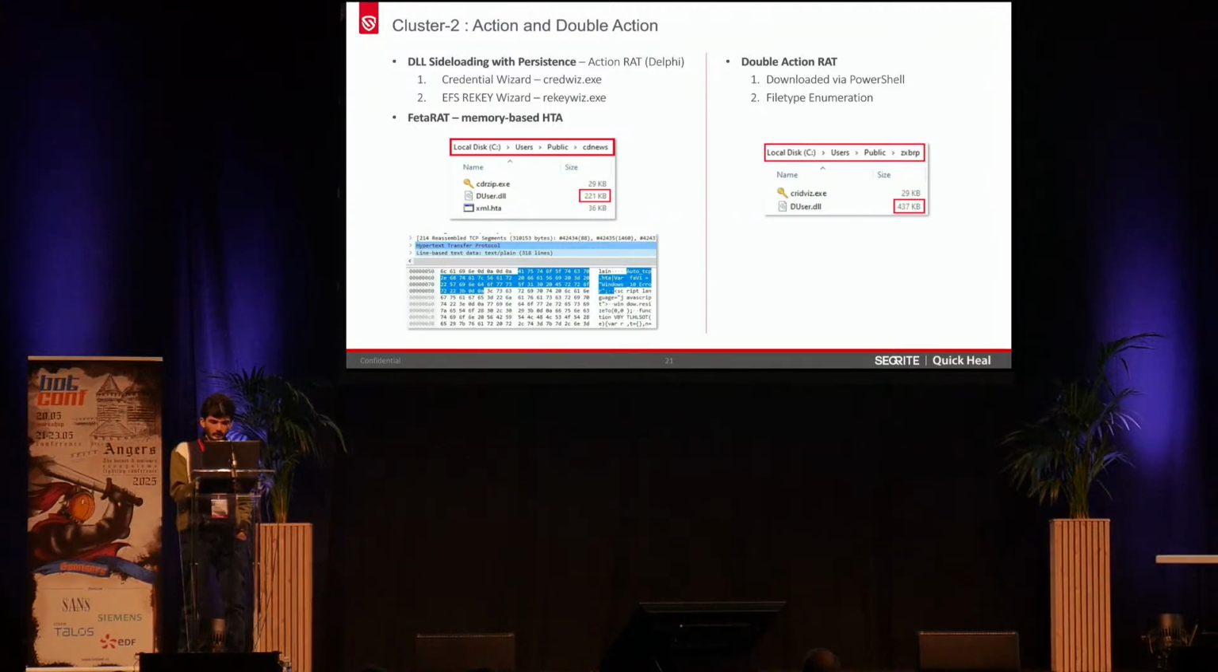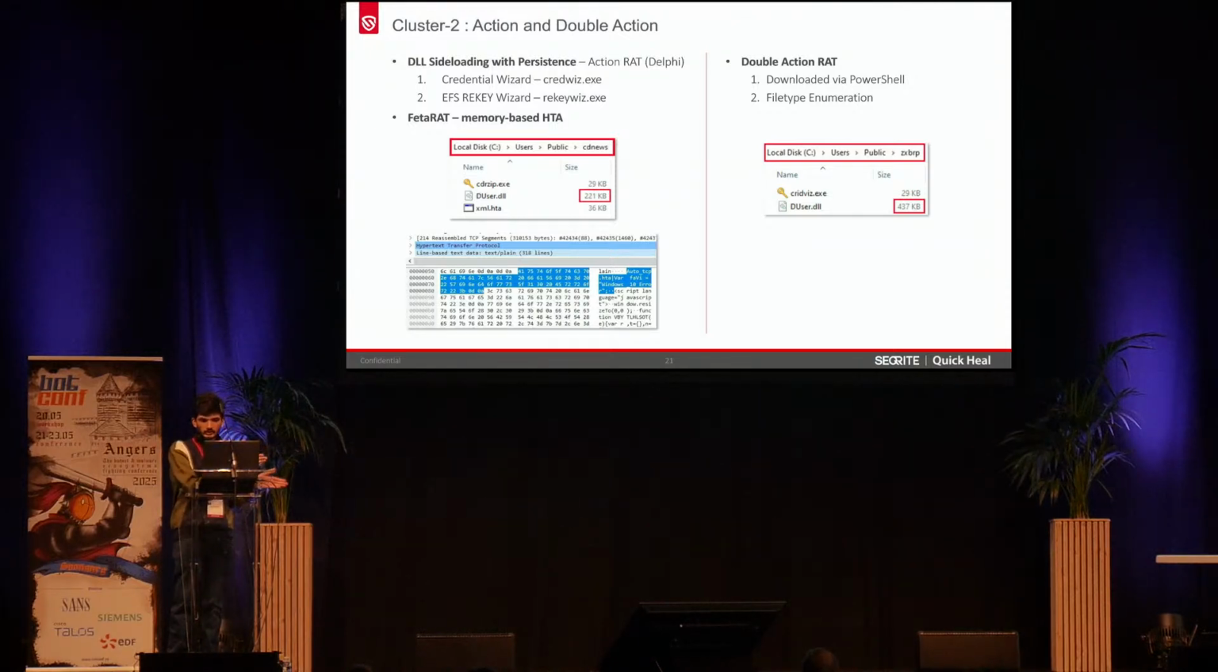And here we saw that after almost 30 to 40 minutes, the action RAT was communicating with the C2, and it triggered a PowerShell command. And then the actual final payload was downloaded, which we named double action RAT, because it was downloaded via the same mechanism. The same DLL sideloading technique was used, but it was almost double the size of the final payload, which is duser.dll.